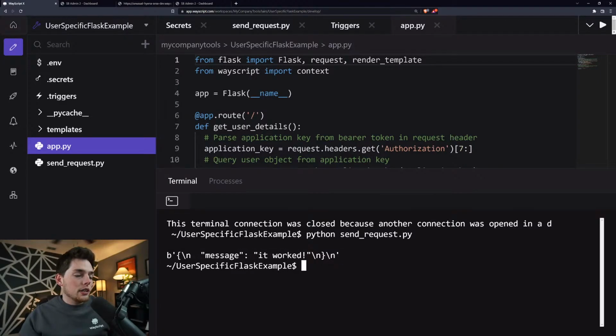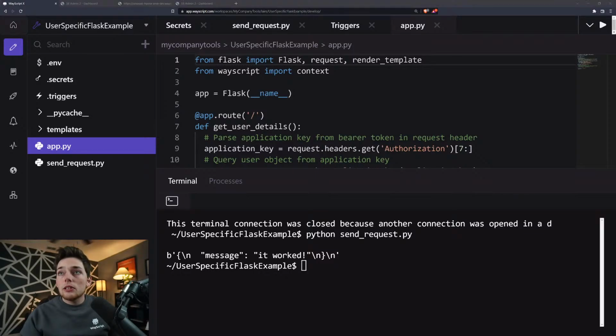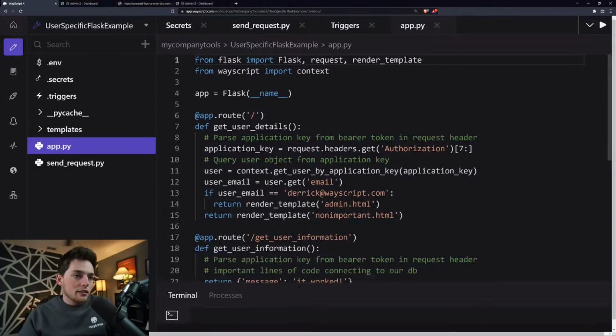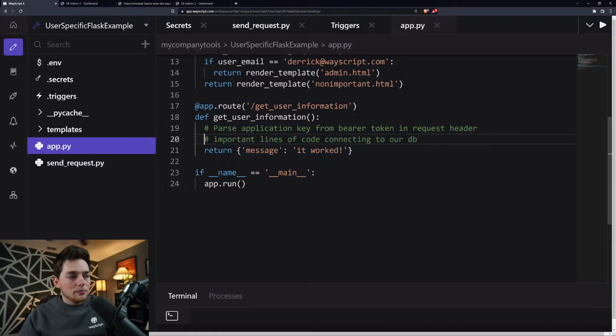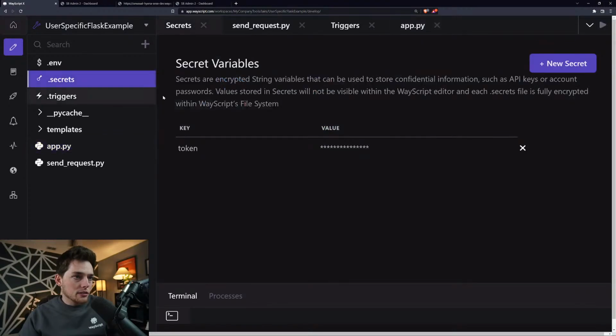So a lot of different stuff is going on there, and I will try to explain it all once more. Let me make sure there's no questions or anything over on YouTube. Nope, looks like we're good. So what we're doing in this example is we have our Flask application that, albeit doesn't look like it's doing a whole lot, you can imagine it does quite a bit, connecting to a database, whatever you want to do, and returns a message as an API response. Then to access that, we need an app token or an authentication token, which we can put into our .secrets file.